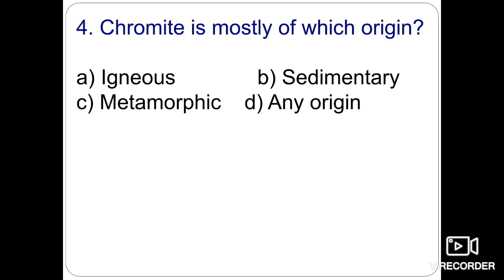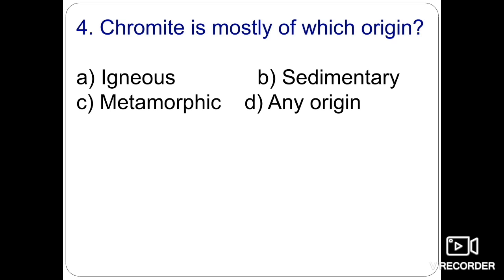Okay, so the most important ultrabasic or ultramafic rocks are peridotite, dunite, pyroxenite, and serpentine. They are ultrabasic rocks, and ultrabasic rocks are part of igneous rocks.